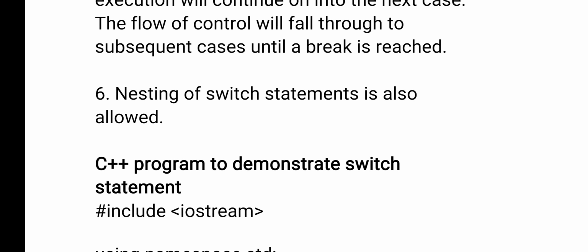Now see the sixth one: nesting of switch statements is also allowed. If you want to nest one switch inside another switch, you can write it.